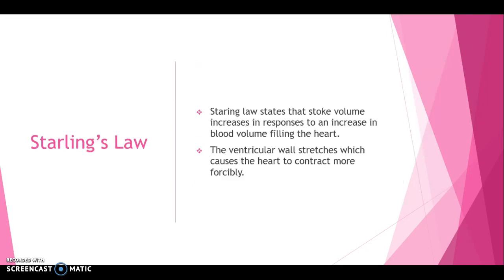Starling's law. Starling's law states that stroke volume increases in response to an increase in blood volume filling the heart. The ventricle wall stretches, which causes the heart to contract more forcibly. Therefore, in relation to Starling's law, when there is a decrease in contractions and in the amount of blood filling the heart, then the stroke volume decreases.